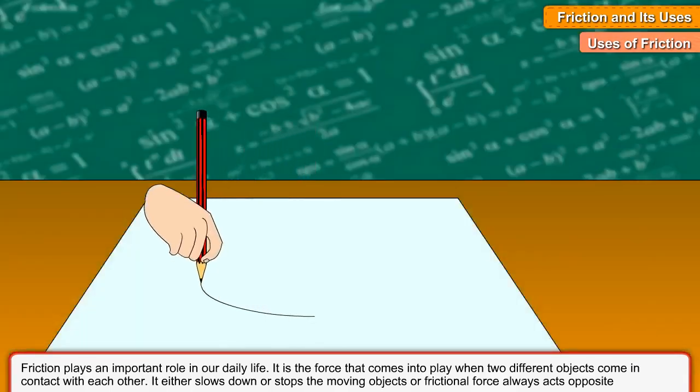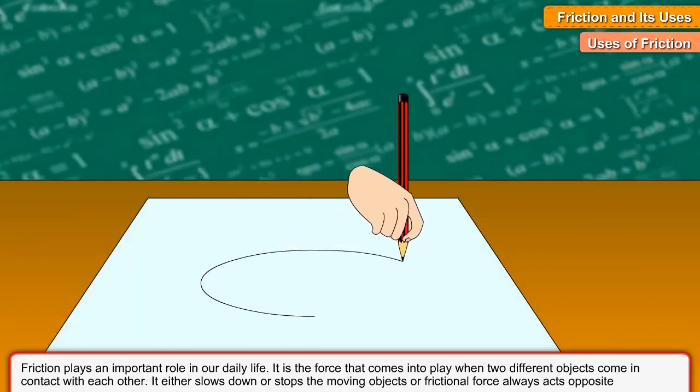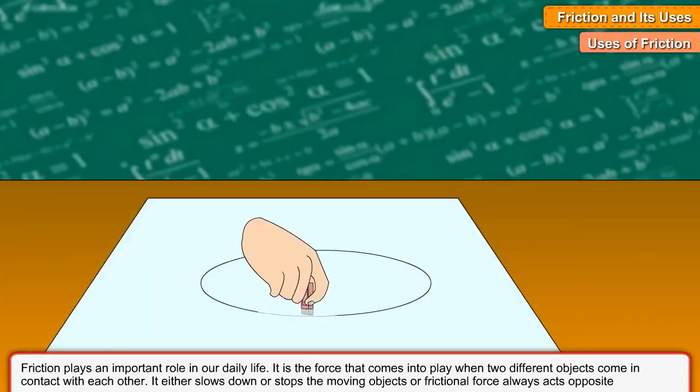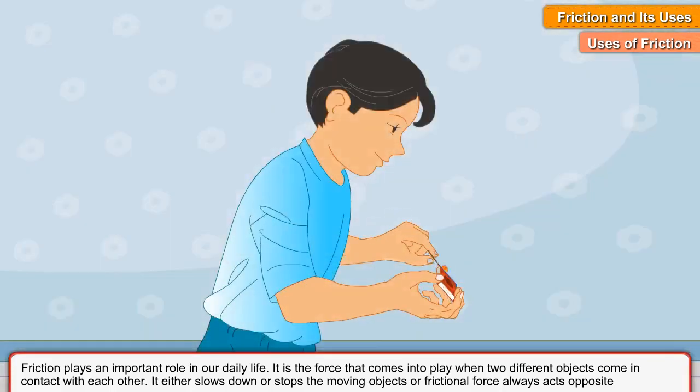Friction between the paper and pen helps us to write on the paper. Friction helps us to hold a pen or pencil in our hands. We could not hold a pen or pencil in our hands to write without friction. An eraser uses friction to rub off pencil marks. A matchstick burns when it is rubbed against a rough surface.